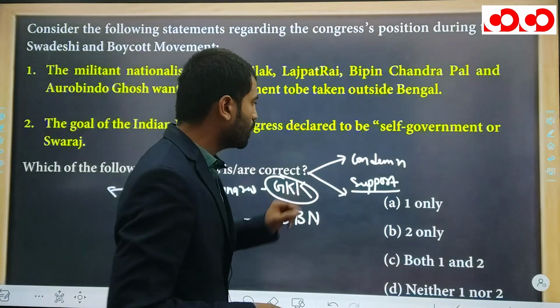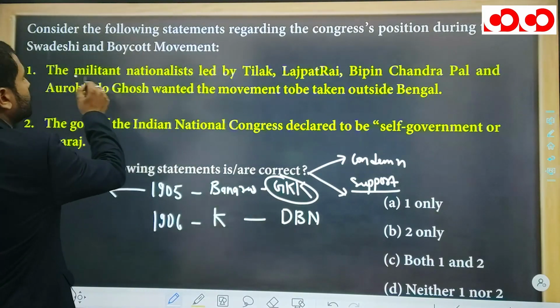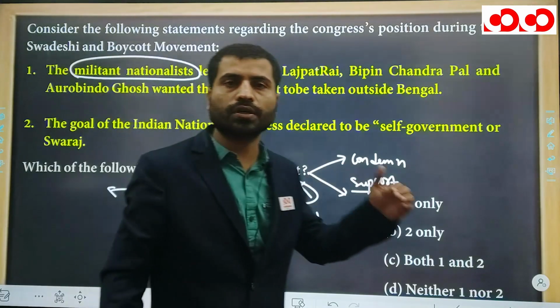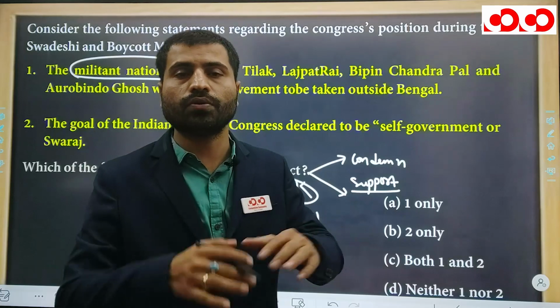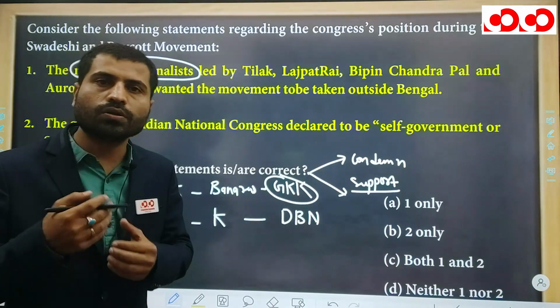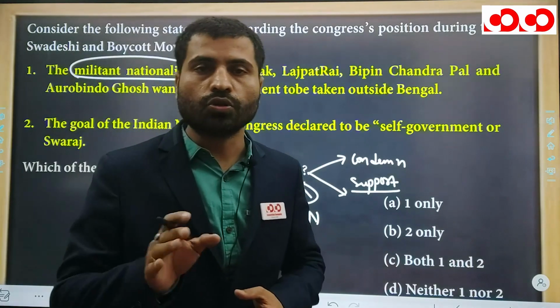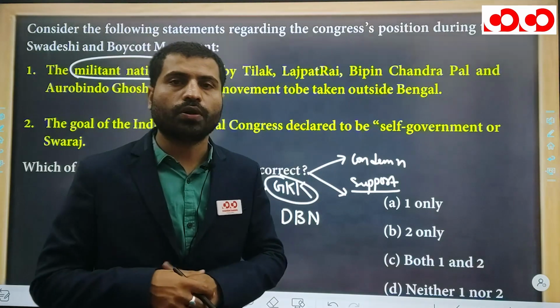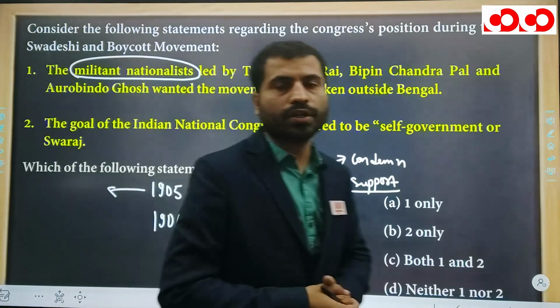So see here, in this session, the militant nationalists wanted to take this movement outside the Bengal, or they wanted to spread it full-fledged in the country. And they also wanted to boycott the goods. Not only the goods, but they also wanted a full-fledged mass political movement just to attain the Swaraj.